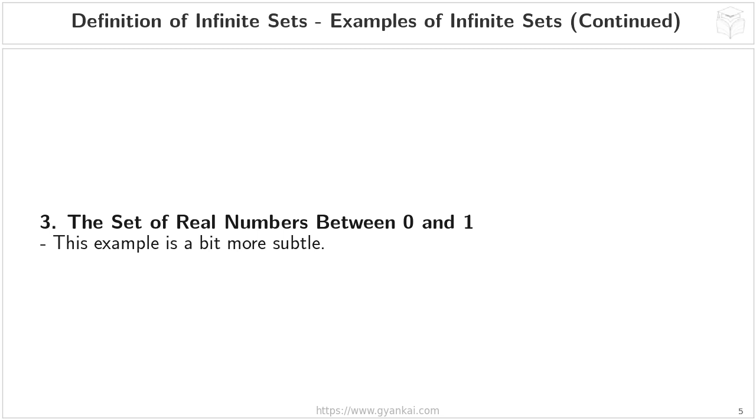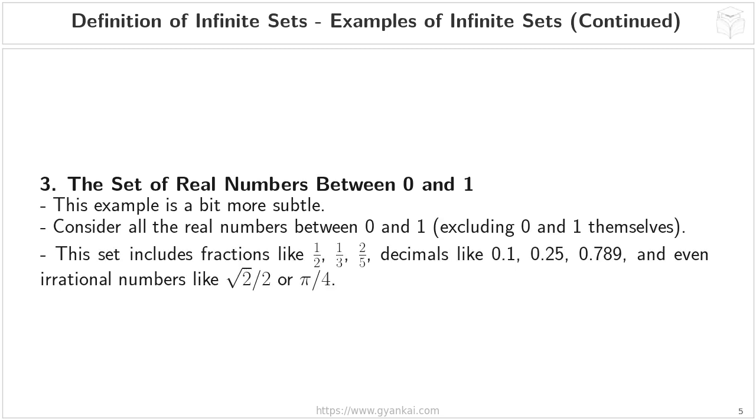Now, you might initially think, well, between 0 and 1, isn't there just a limited number of fractions and decimals? And that's a very natural thought. But let's break it down. This set includes fractions like 1/2, 1/3, 2/5. It also includes decimals like 0.1, 0.25, 0.789.